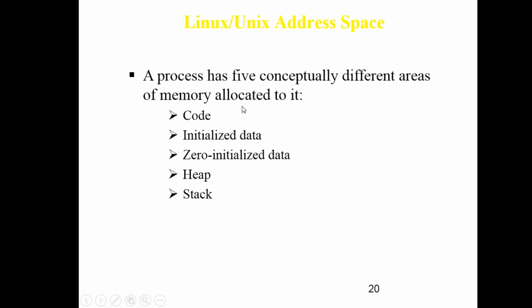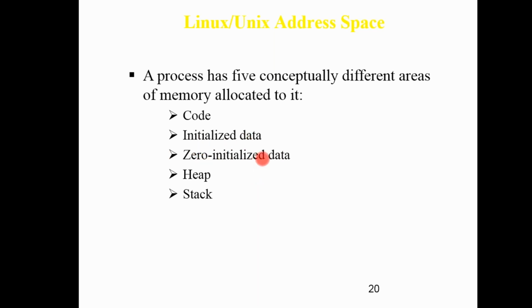So this is your Linux address space. It virtually has areas allocated to it, for example the code, the piece of code. Then initialization data is there. Your memory is divided into various segments, like where the code will reside and where the initialization data to start the process will reside. Zero initialization data means the system-defined data. Initialization data is the basic shell environment required by your code to run.